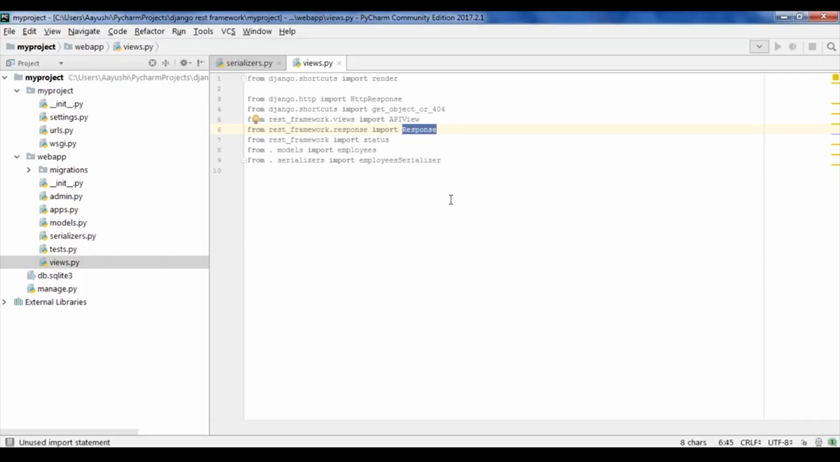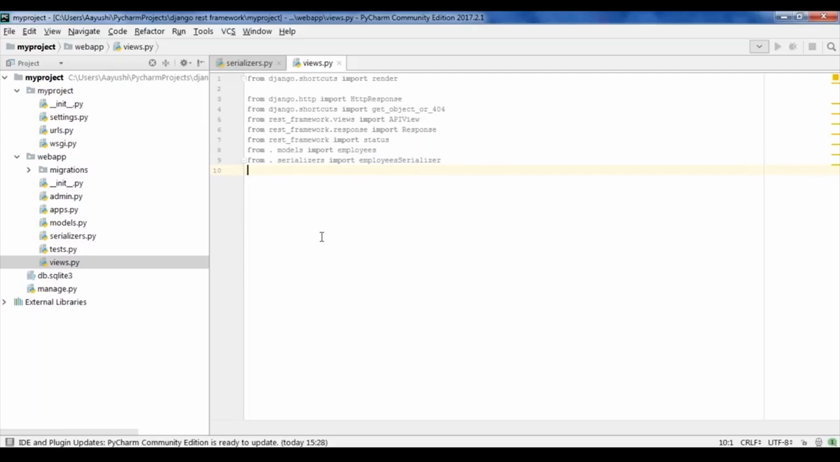So these are some of the HTTP responses. Then there are many more like that. Say 401 is not found, 500 is your server error, and things like that. Next is your status, which will basically send back the status. After that, we have the name of the model, that is my employees, and then the name of the serializer, that is employee serializer.